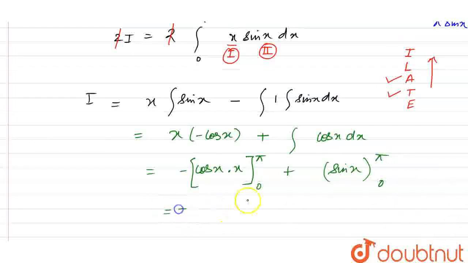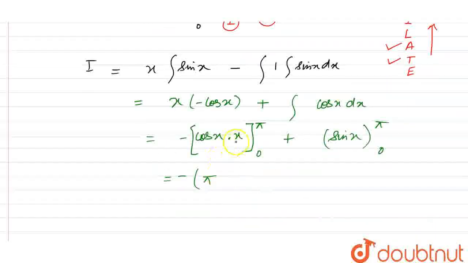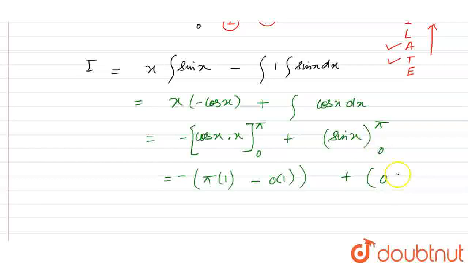So we have minus of pi, and cos of pi is minus 1, so minus of minus 1, minus 0 into cos 0, which is 1, plus sine pi, which is 0, minus sine 0, which is 0. So that term is 0. So minus minus will be plus pi. The value of I is equal to pi.